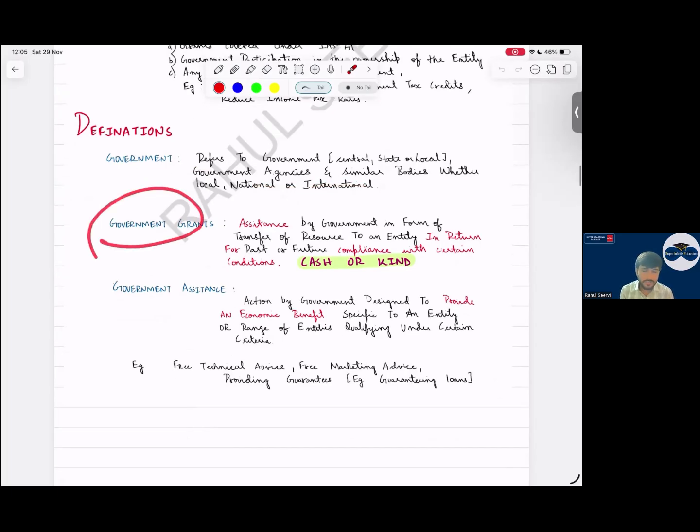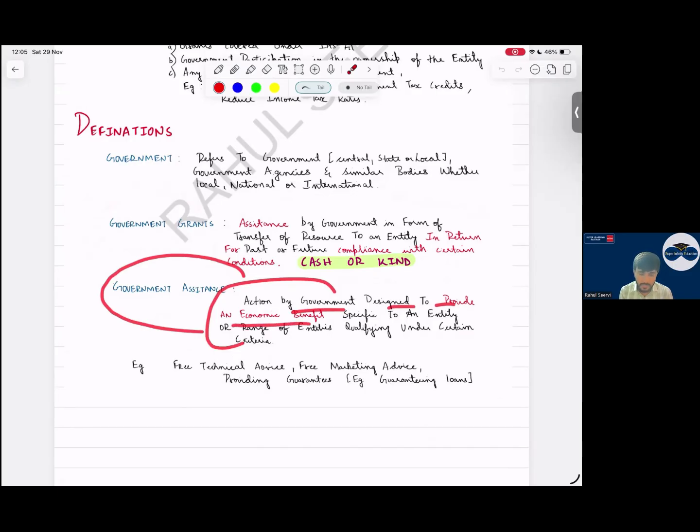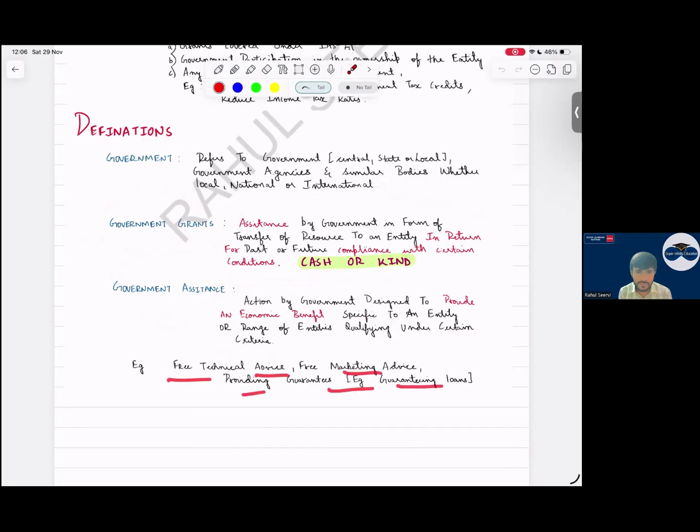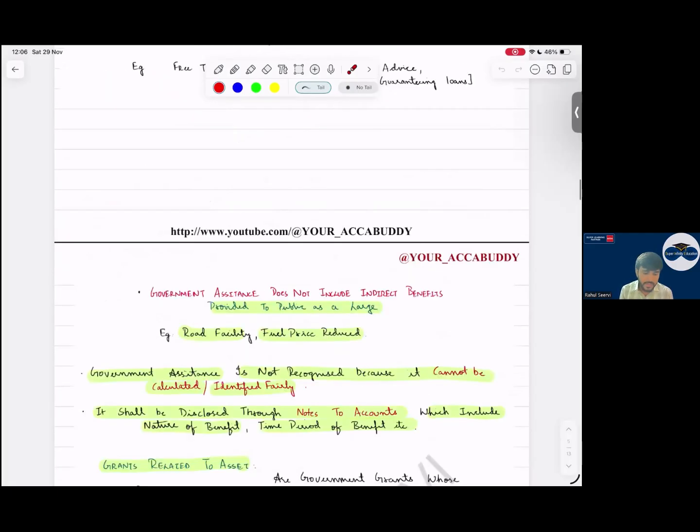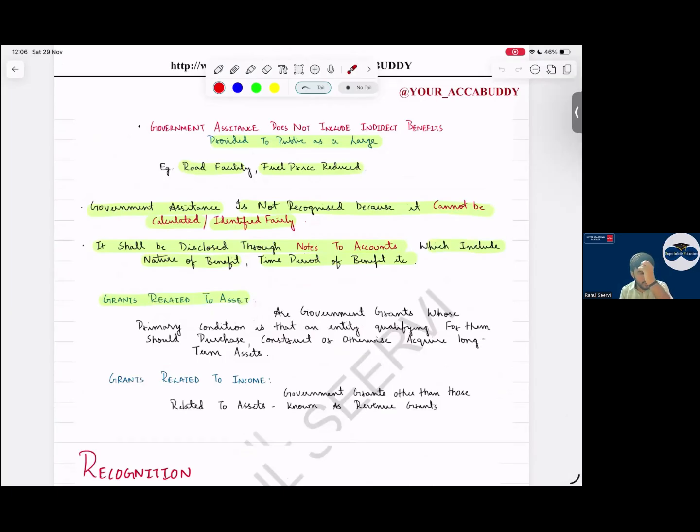Government grant can be either in the form of cash or kind, and it is provided in the form of transfer of economic resource. Government assistance means what? Action by the government to provide an economic benefit specific to an entity or a range of entities, like free technical advice, free marketing advice, providing guarantees for the loan, etc. Do we recognize government assistance? No, we will only disclose it because it is difficult to measure the benefit out of that.